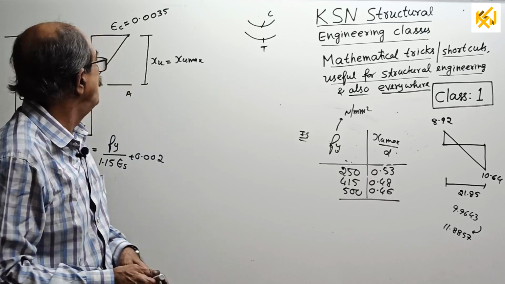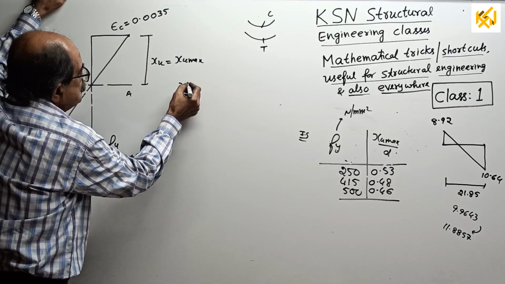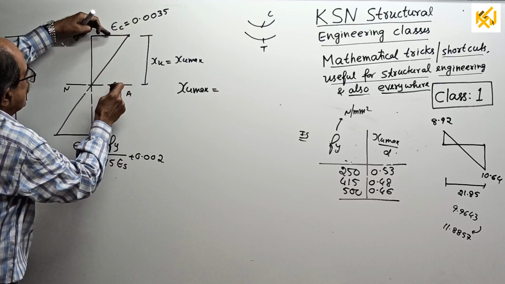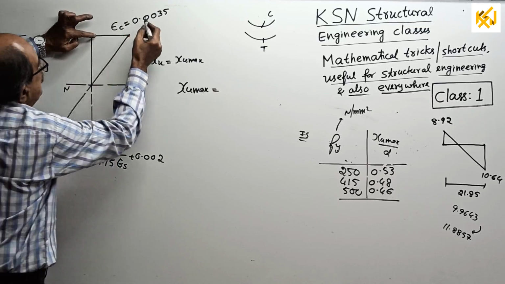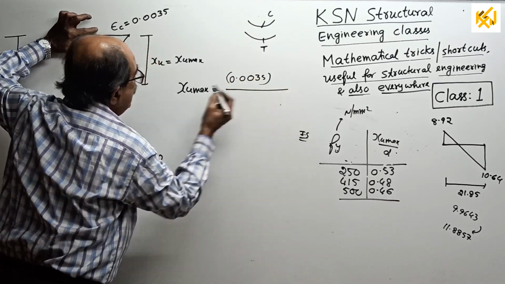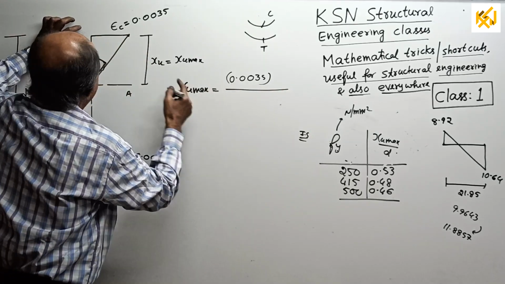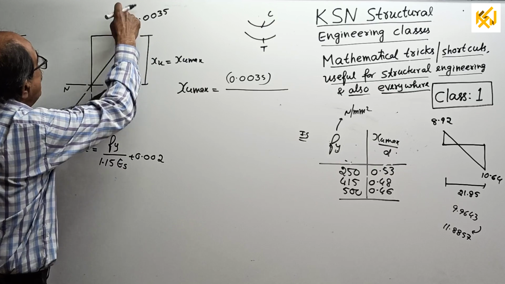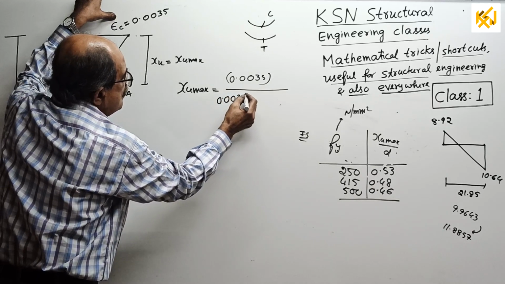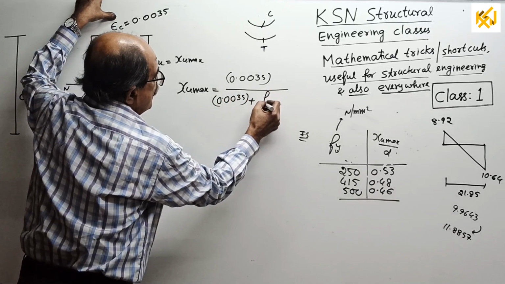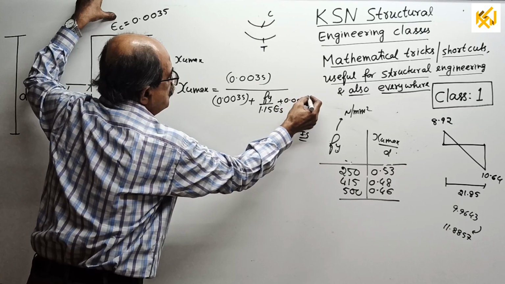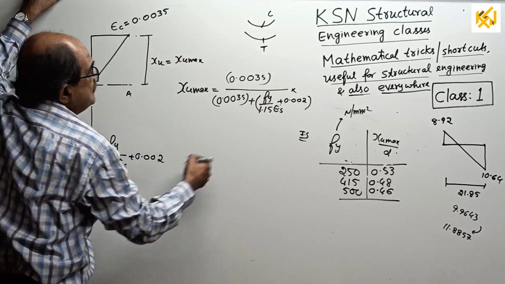Now directly you can write xu max will be equal to, I want this intersection point here, start from here: 0.0035 divided by, once again, this ordinate divided by that ordinate plus this ordinate, which is 0.0035 plus fy by 1.15 E of steel plus 0.002, into the full depth D.